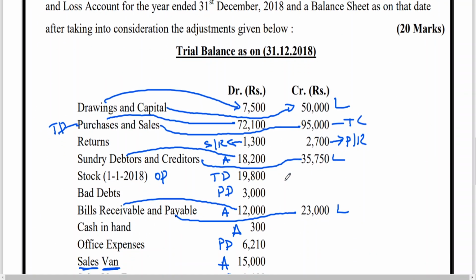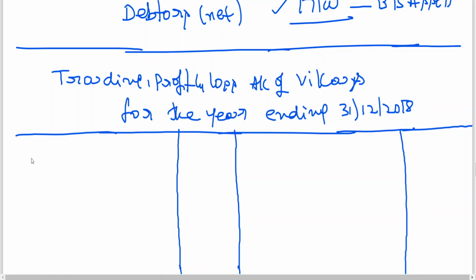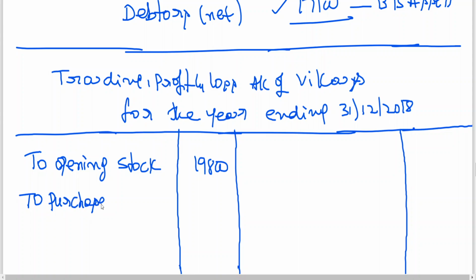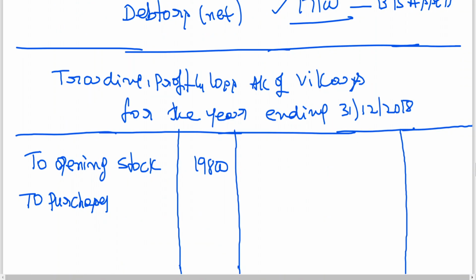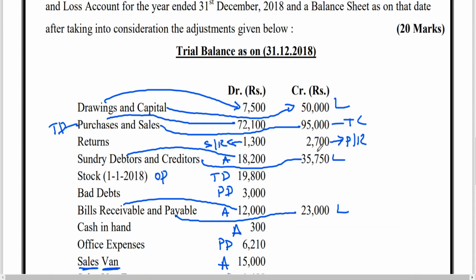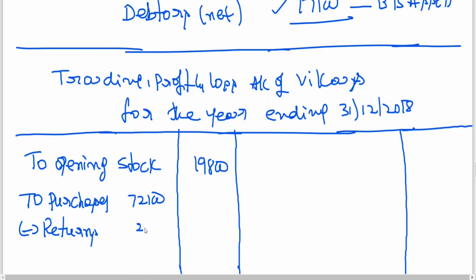Now let me take you to this first. Opening stock 19,800. To purchases 72,100, and I told you purchase returns will appear on the credit side, the opposite side. 72,100 minus returns, how much? 2,700. That is 69,400.